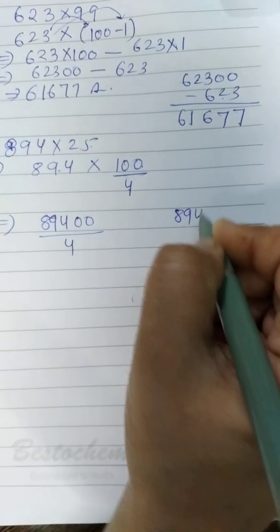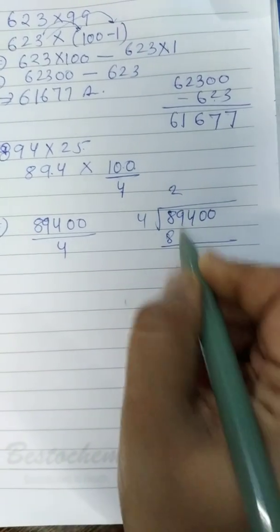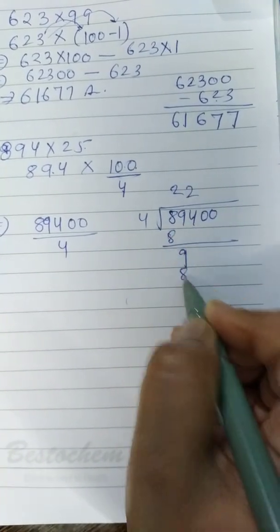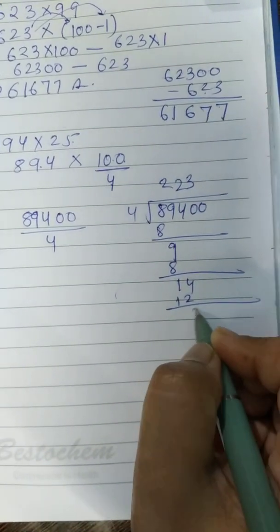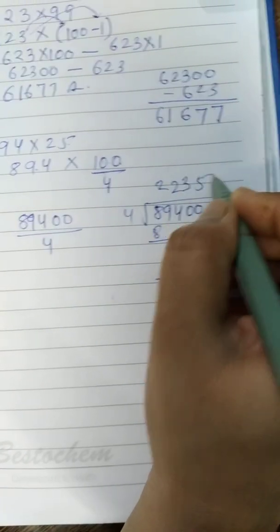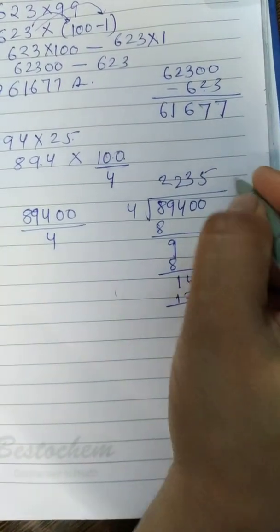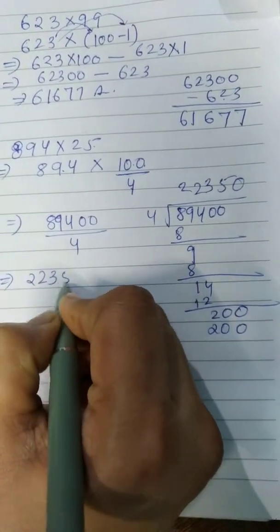So 89400 divided by 4. 4 2 ja 8, 4 2 ja 8, 4 3 ja 12, 4 5 ja 20, and this 0. So the final answer is 22350.